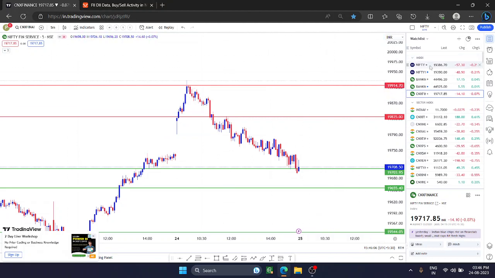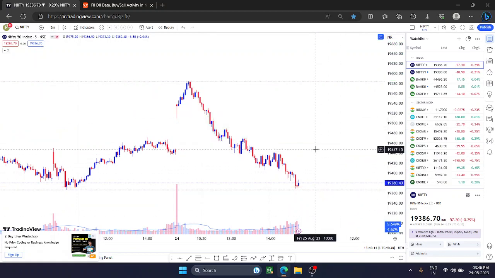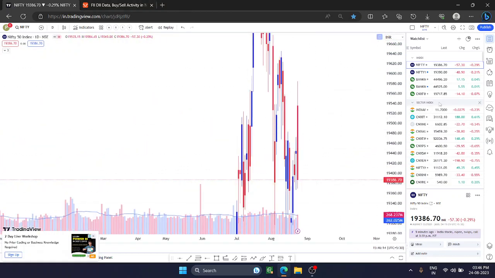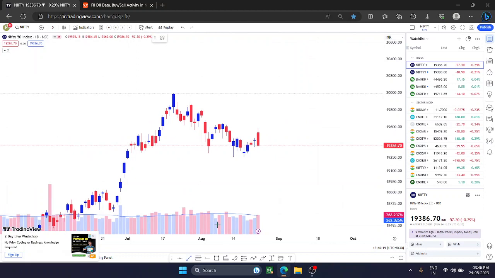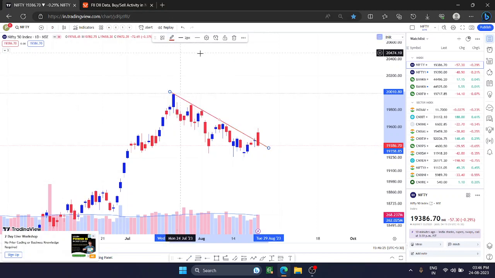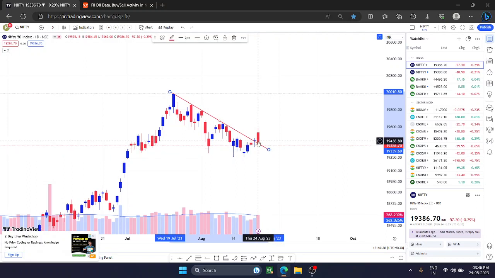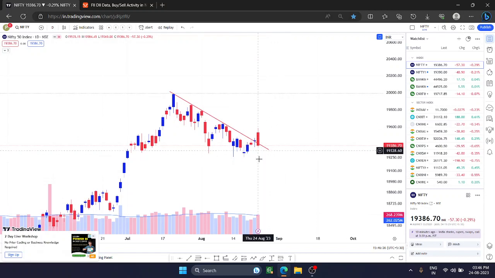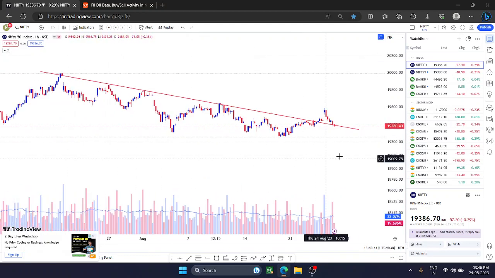Okay guys, so now let's discuss. Remove all the drawings and start discussing from the daily time frame in Nifty. In the daily time frame, you will find that this trend line which we had mentioned previously, it has broken that level last day. It has closed around 441, somewhere around here, and it has now given a small breakout kind of pattern. So in the 1 hour time frame we will understand that in a better manner.